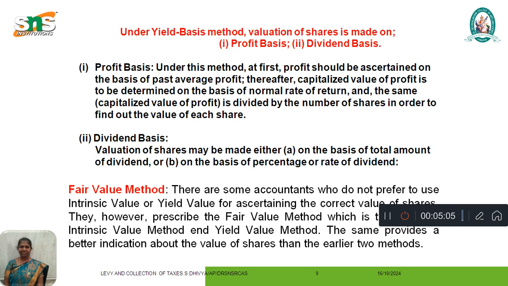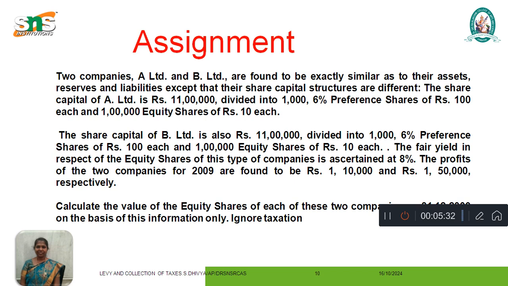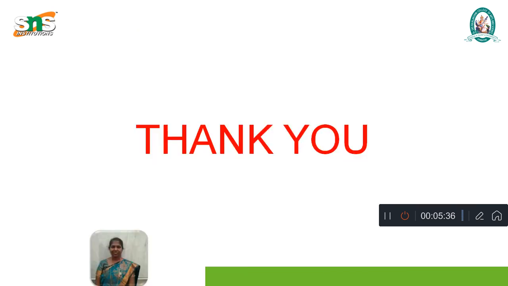Under the profit basis method, at first profit should be ascertained on the basis of past average profit. In the dividend basis, valuation of shares may be made on the basis of the total amount of dividend, or on the basis of the percentage or rate of dividend. In the fair value method, there are some accountants who do not prefer to use the intrinsic value or yield value, so they will calculate the fair value. This is the assignment question. Thank you.